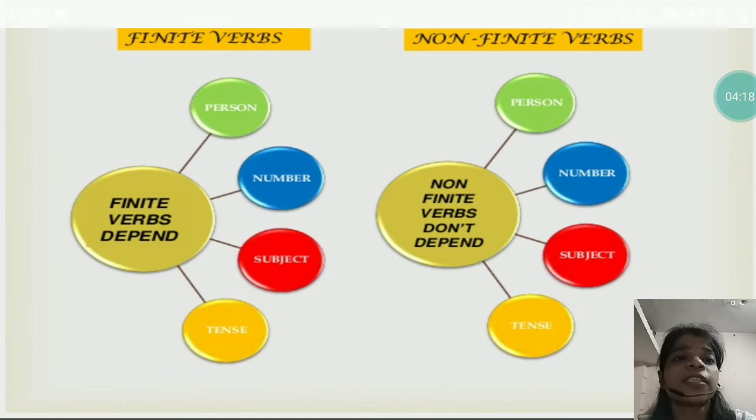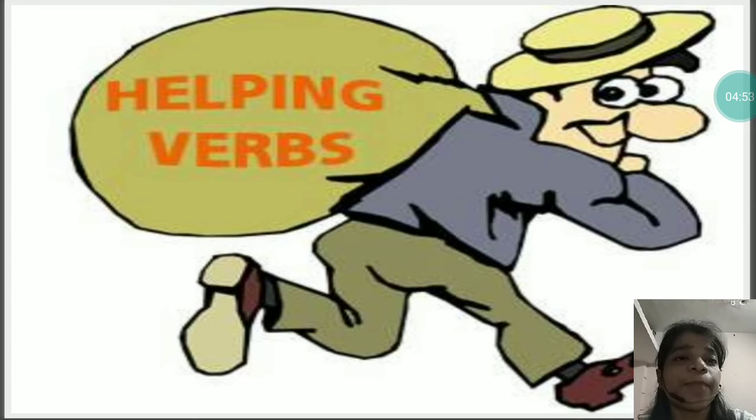So in simple language you can say that finite verbs depend upon the person, number, subject, tense, and non-finite verbs don't depend on person, number, subject, tense. So if you find any verb that is dependent on the number of the person, on the subject, on the tense, then that is finite, and if it is not dependent, then it is a non-finite verb. Now we will move to the next part of verbs, that is helping verbs.